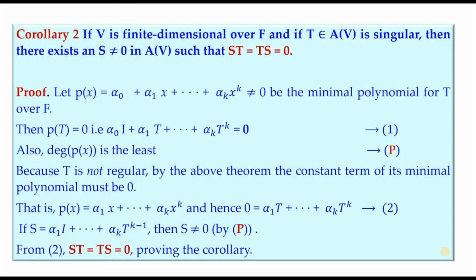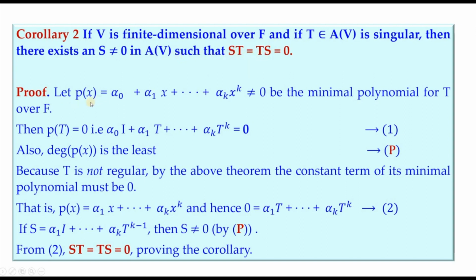Now corollary 2 is, if V is finite dimensional over F and T belongs to A of V is singular, then there exists an S which is different from the 0 transformation in A of V, such that this composition ST equal to composition TS is equal to 0 transformation. Now V is finite dimensional, T is singular. We are given T to be singular. Then if it is singular, then there exists an S which is different from 0 in A of V such that this holds.